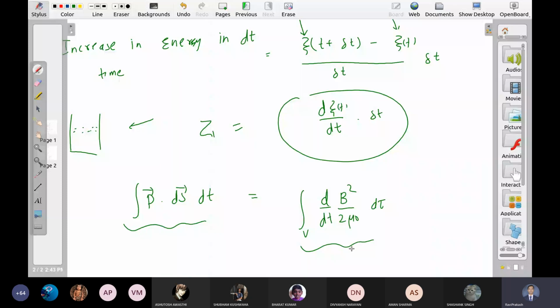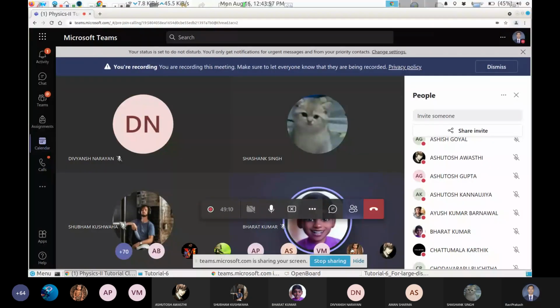So I gave many problems to verify these quantities, but I don't know why you guys are not interested. Is there any problem with my teaching? Or is there something in my teaching that you are not understanding? No, sir. Then why such a reluctance? This is the second or third class I am investing on the same tutorial, and still I don't see any response from you.